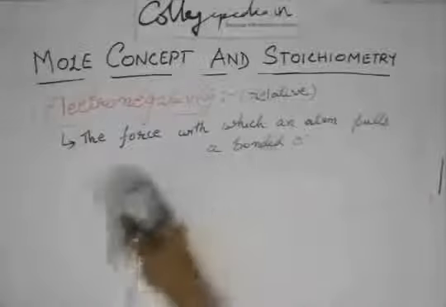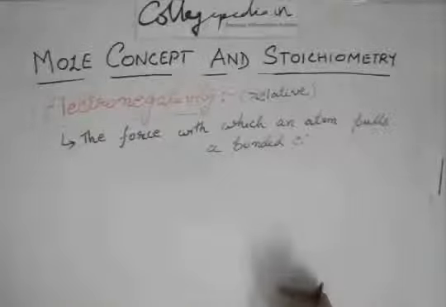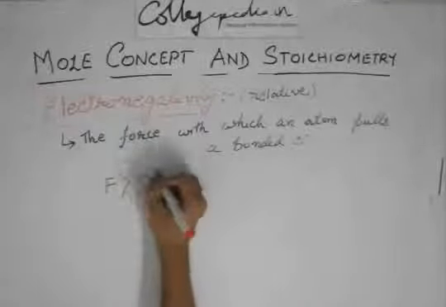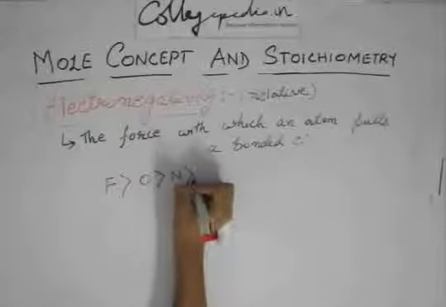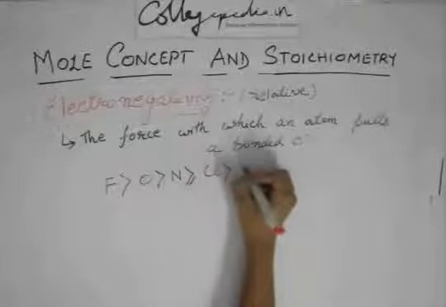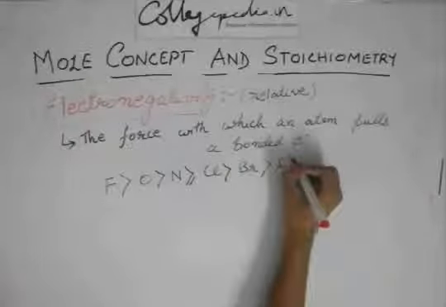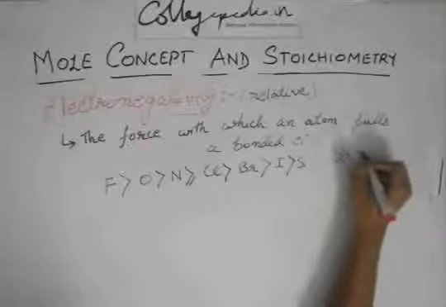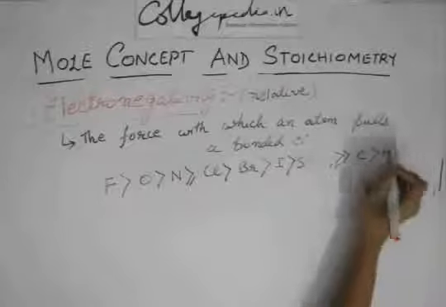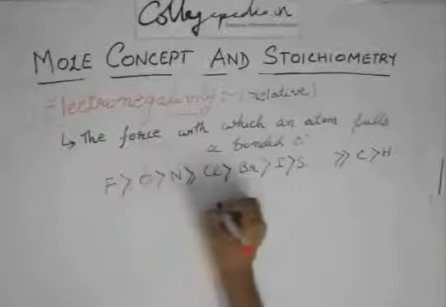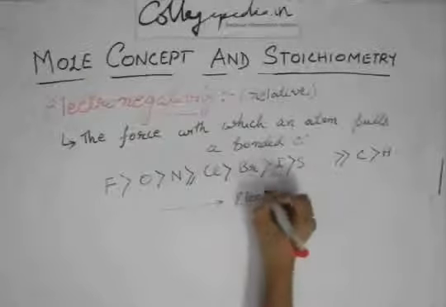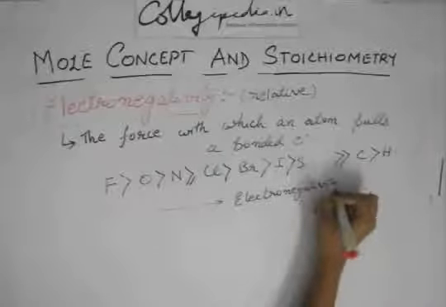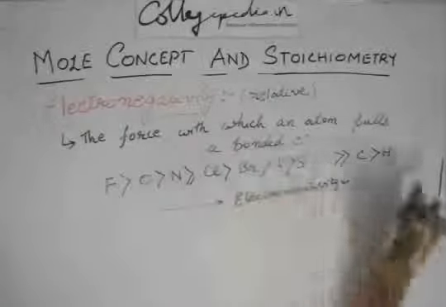Now, before going into this, let us see which element is more electronegative than which element. So there is a series, this is the series of decreasing electronegativity.